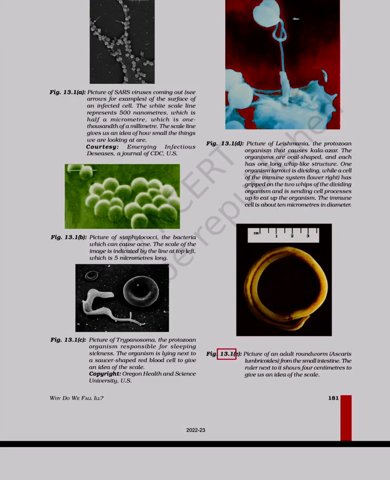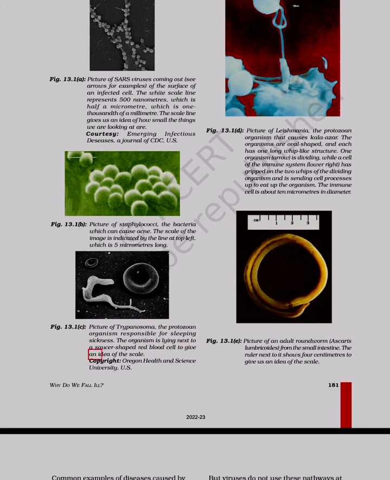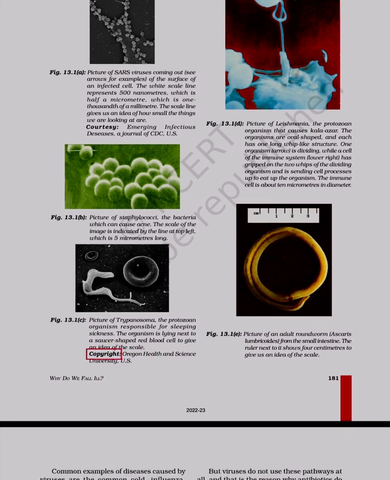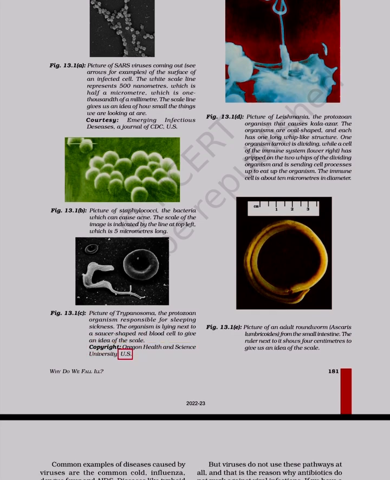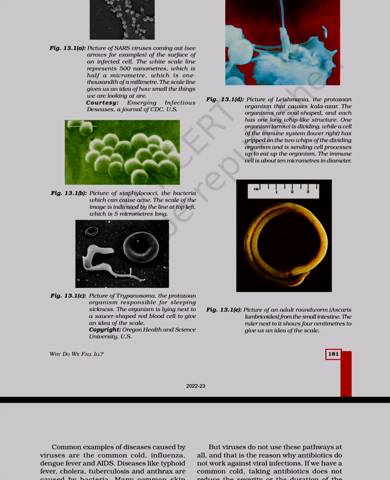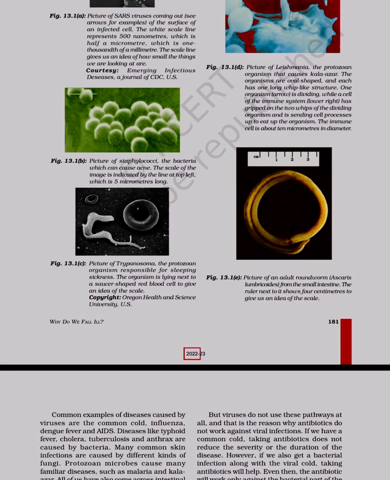Figure 13.1. E. Picture of an adult roundworm, Ascaris lumbricoides, from the small intestine. The ruler next to it shows 4 centimeters to give us an idea of the scale. Figure 13.1. C. Picture of Trypanosoma, the protozoan organism responsible for sleeping sickness. The organism is lying next to a saucer-shaped red blood cell to give an idea of the scale. Copyright, Oregon Health and Science University, US. Why do we fall ill? The organism is 5 micrometers long. 2022 to 2023.